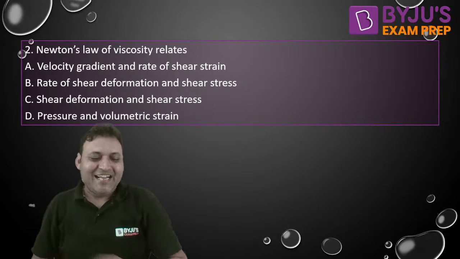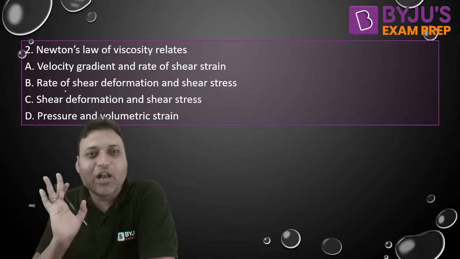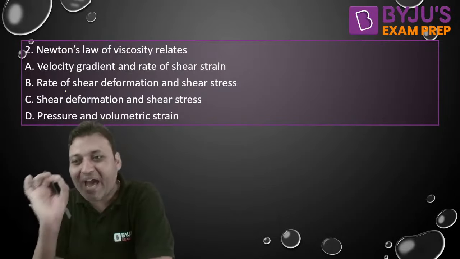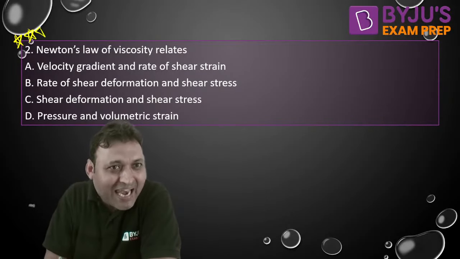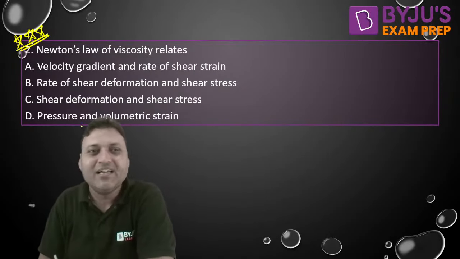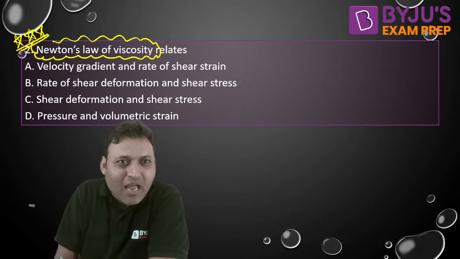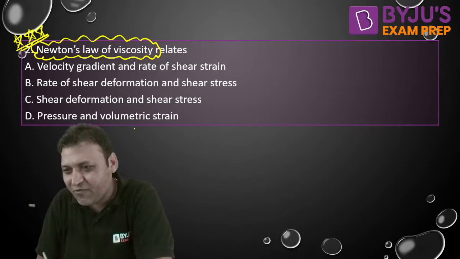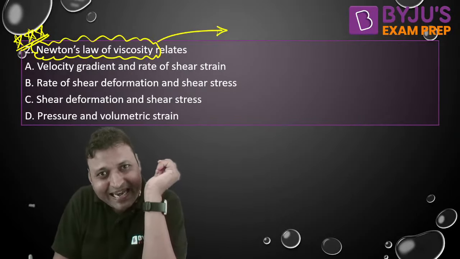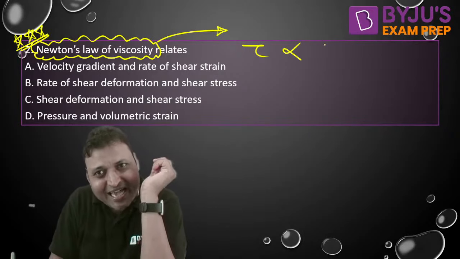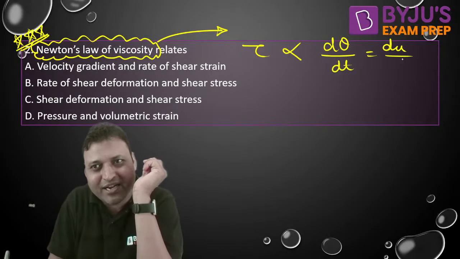Good. I told you in the last class that Newton's law of viscosity is a very important concept. Whenever you have a numerical on viscosity, it will always be solved by using Newton's law of viscosity. And what is the expression for Newton's law of viscosity? It relates shear stress and rate of angular deformation or velocity gradient.